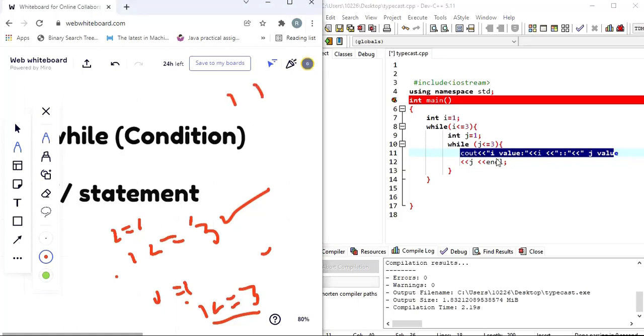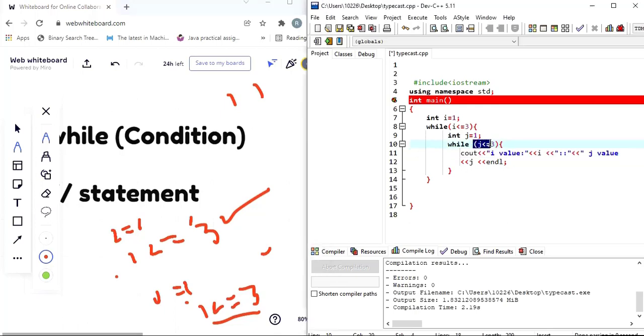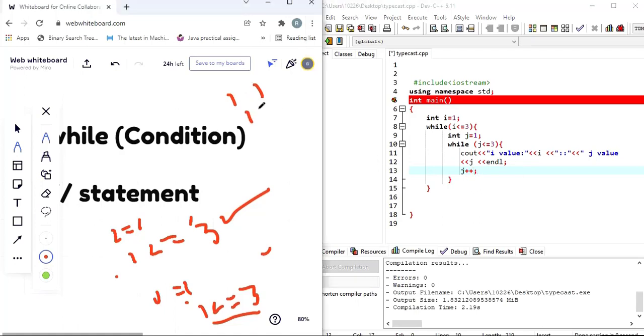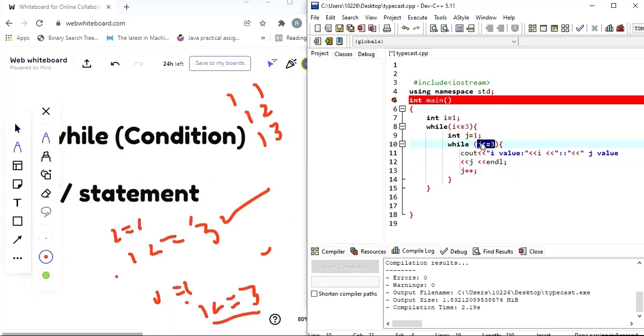Right? Now after that, I need to terminate this loop on a certain condition. So for that, what do I need to do? The only thing that you can do is just increase the j value. When you increase the j value, what will happen? I value will remain 1, and then j value will be incremented to 2. I value will remain 1, and then j value will be incremented to 3. As soon as the j value becomes 4, this condition fails, right? When this condition fails, this loop is not going to be executed. Then it will go back to this first while loop.